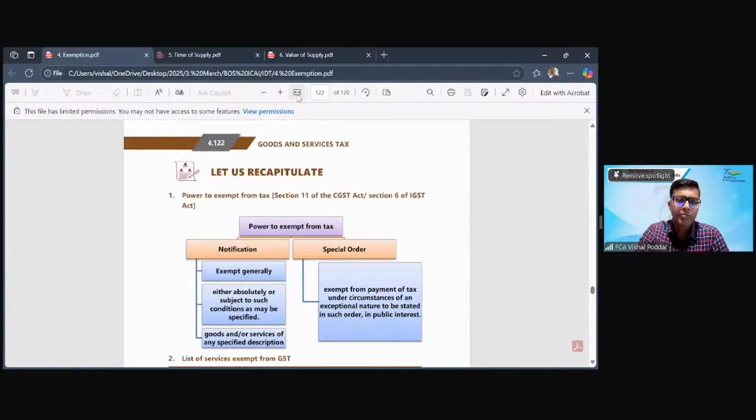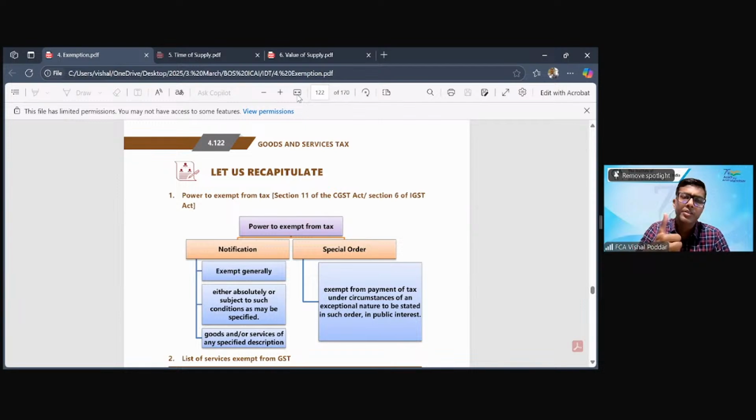Let us understand some more important aspects of this chapter besides the exemption entries. So we all know under GST, broadly, the supplies can be supplies of goods or supplies of services. Even though we say GST is one nation, one tax, in the entire GST law you will find provisions which are differently designed for supply of goods and for supply of services.